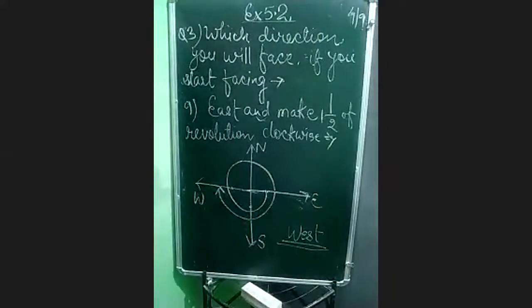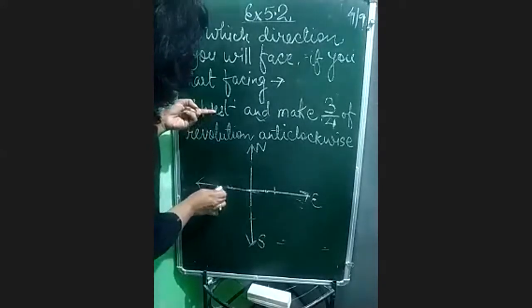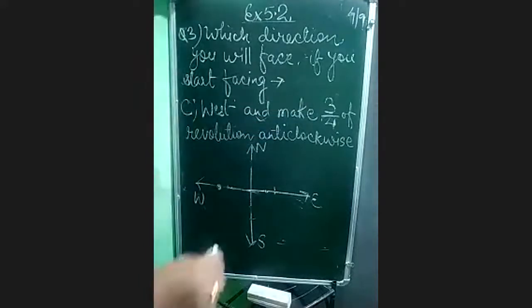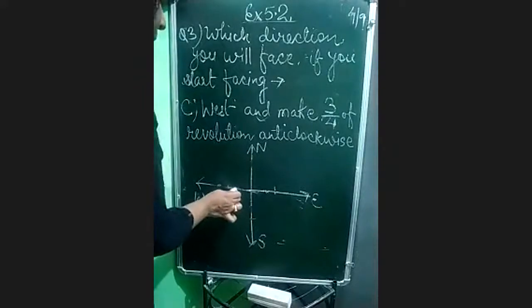Anyone having a change in the question? Now you can see we have west, so we will start from west. Where is west? This is west. Now it is telling west and make 3/4. So we start from west, going toward the back side. We start from west and move 3/4.